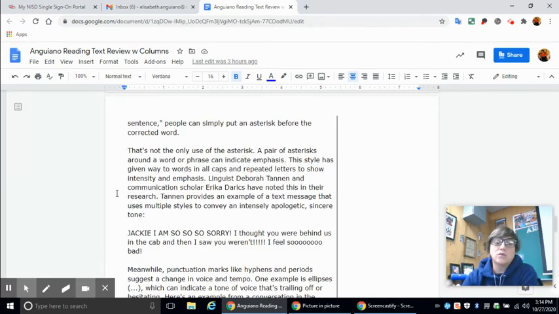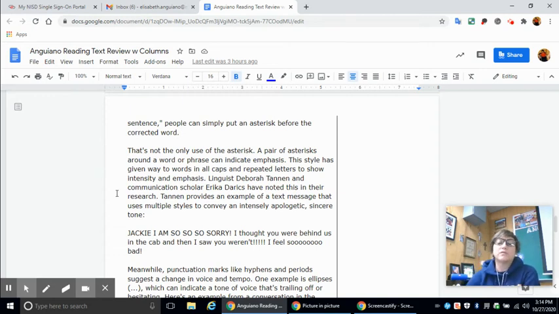That's not the only use of the asterisk. A pair of asterisks around a word or a phrase can indicate emphasis. This style has given way to words in all caps and repeated letters to show intensity and emphasis. Linguist Deborah Tannen and communication scholar Erica Derricks have noted this in their research.